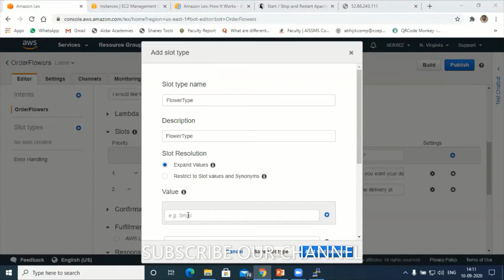So right now I have around 7 different flower names. I'll use the same thing.